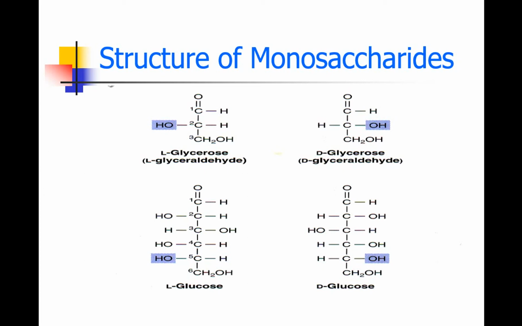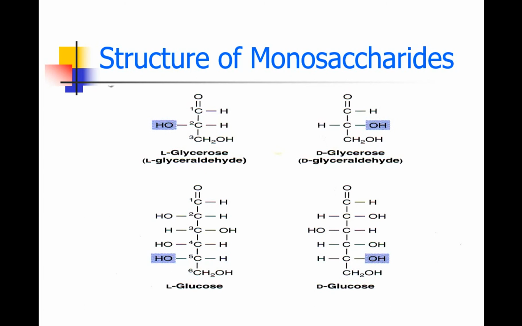So the penultimate carbon, which has H and OH positions, decides whether it is L-glucose or D-glucose. For this we take the glyceraldehyde compound as the reference compound.